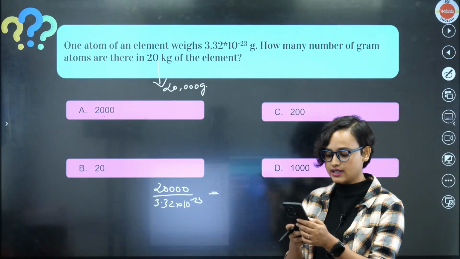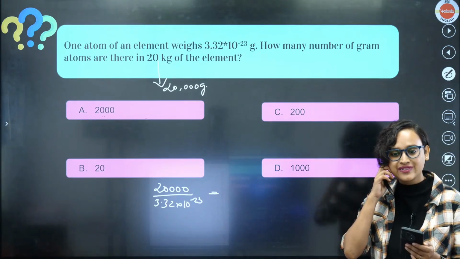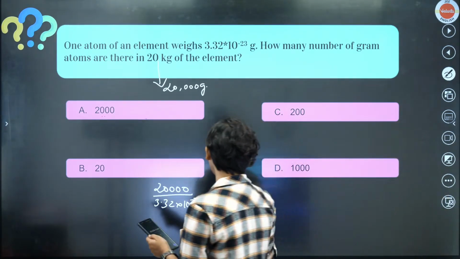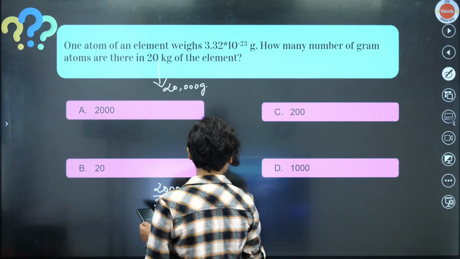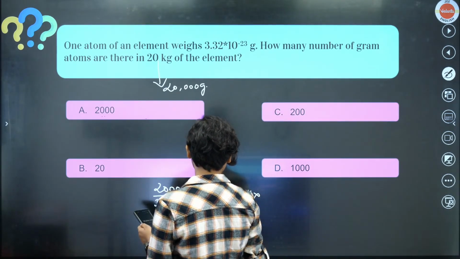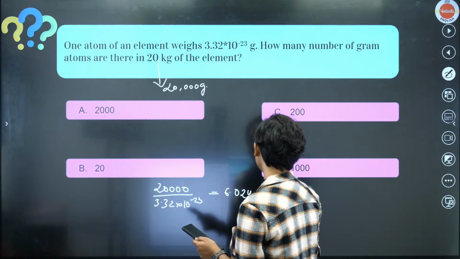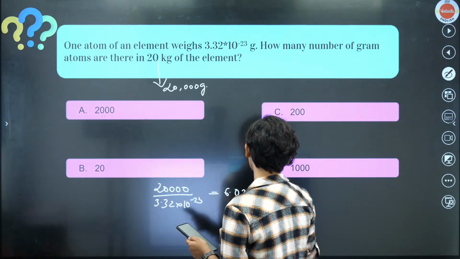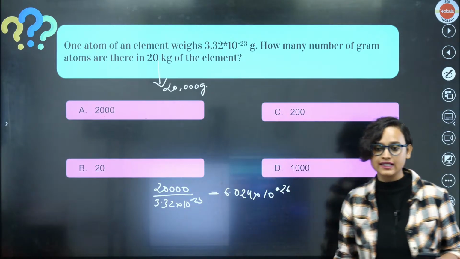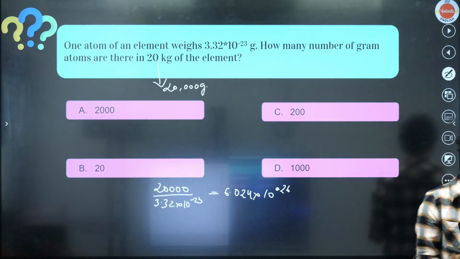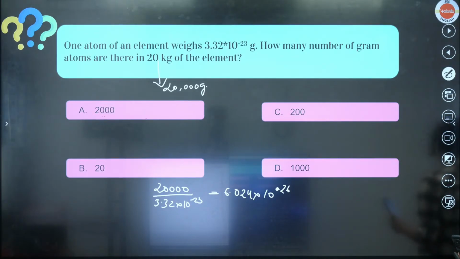I think it's 6.024 into 10 to the power 26, isn't it? I am also using a calculator.